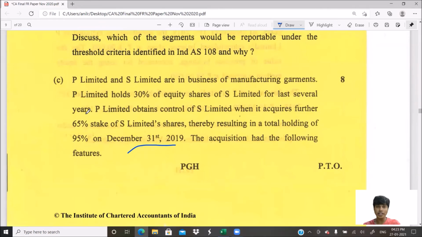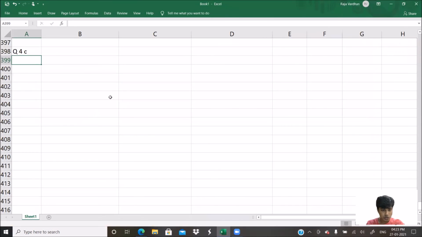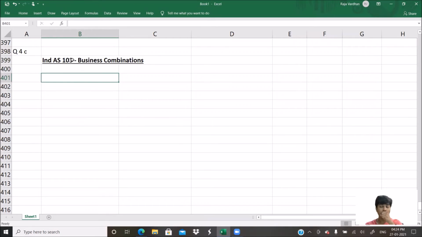So this question is based on Ind AS 103 business combinations. Let me just write it here. This question revolves around acquisition that has happened at multiple stages. Okay, this is acquisition in stages.